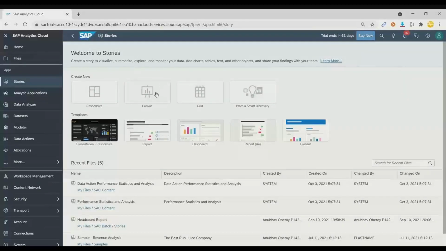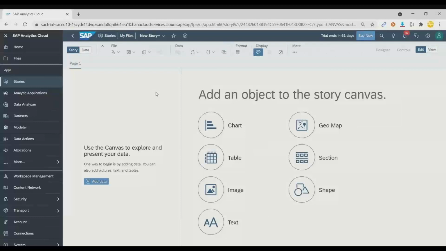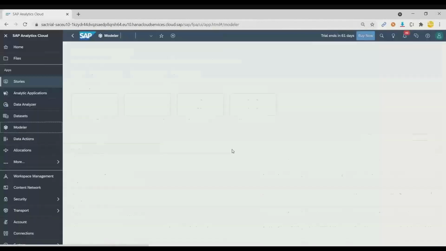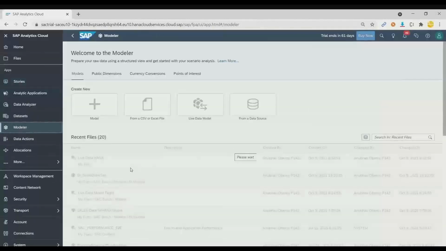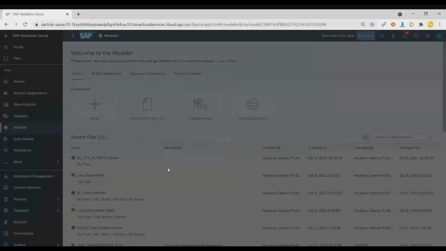So we can create a new story, and here we can choose canvas page. We want to create a canvas page. And in this canvas page, we can choose what type of control we want to create. So as per our requirement, you saw that we wanted to first build a map. So you can choose different types of control like chart, map, table. All these widgets are standard widgets which are typically available in any kind of system. So now we can go back and choose our data source. You can see this is our data source, this is our model.